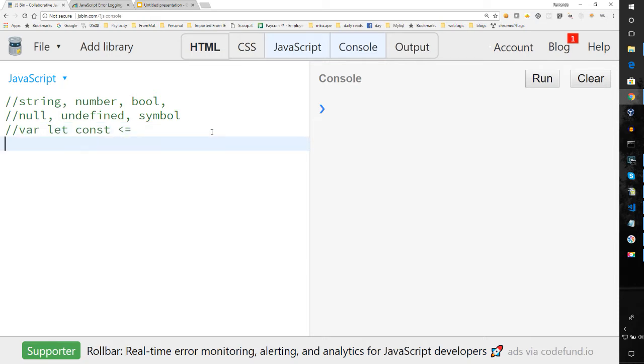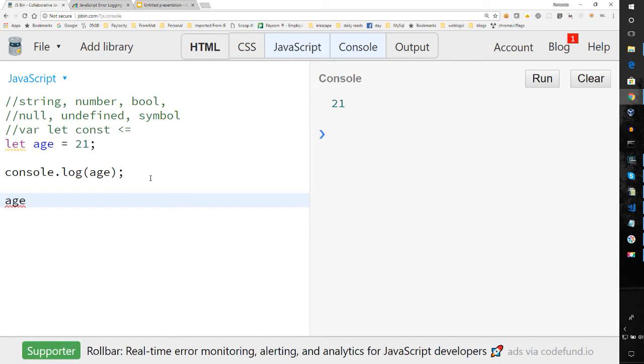So what do I mean by that? Let's say that I have a variable, and let's call it age. And in age, we store a number. And let's just log that. And when we log that, we get 21. Well, let's say that later on we decide that we don't want age to be a number anymore. We want it to be a string.